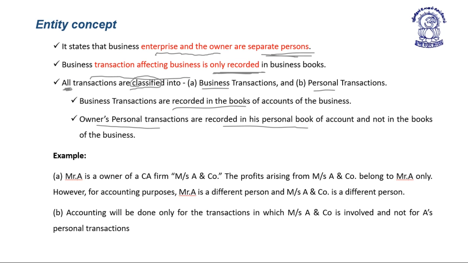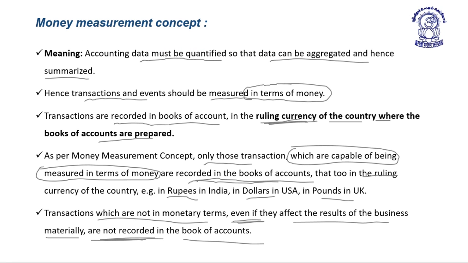And then we saw the entity concept, under which we saw that the enterprise and the owners are different persons. All the transactions are segregated into two parts, business transactions and personal transactions. Business transactions are recorded in the books of the business only. Next concept is the money measurement concept.